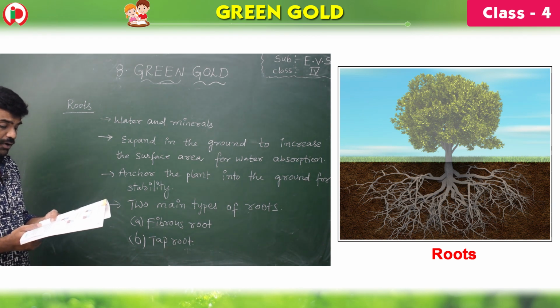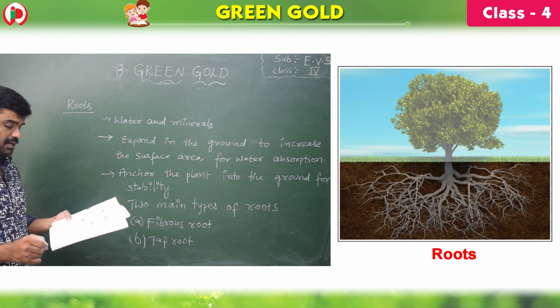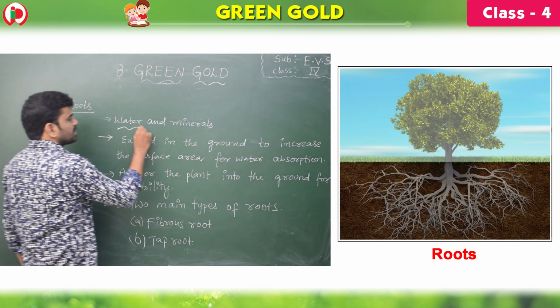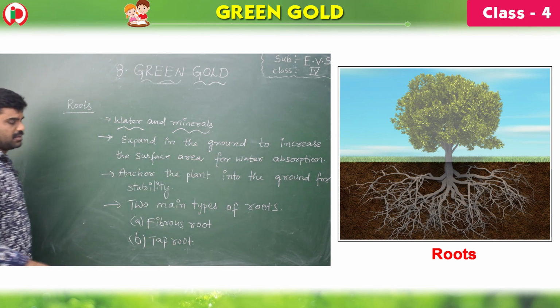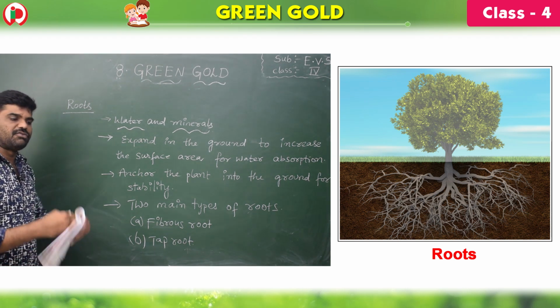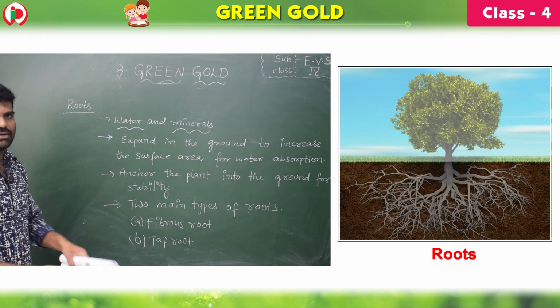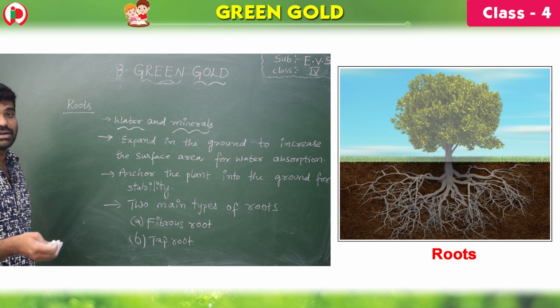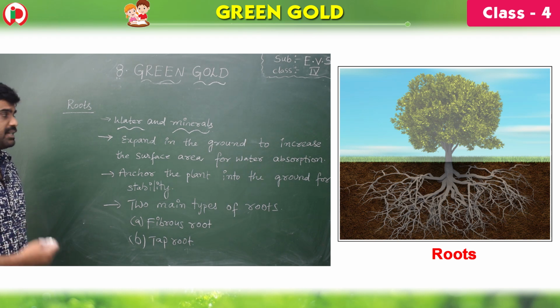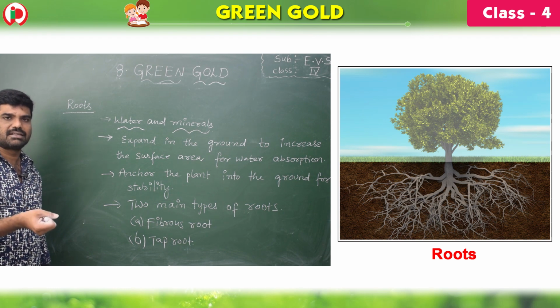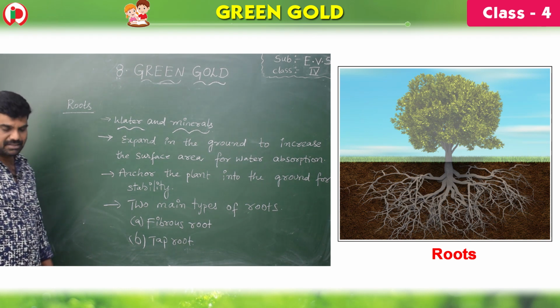Roots of a plant grow in the ground and are responsible for pulling both water and minerals. Why? Because the water in the form of rain will go into the ground, or what we pour onto the plant also goes into the ground. So the minerals are also dissolved in water, children. The plant can't take the minerals directly, only in dissolved form. Okay. So roots pull the water and minerals from the ground and give them to the above parts.